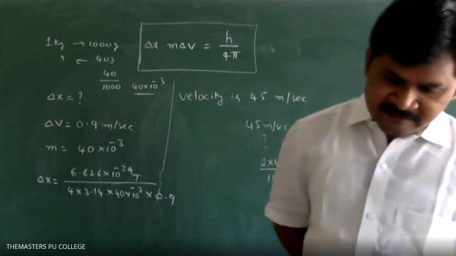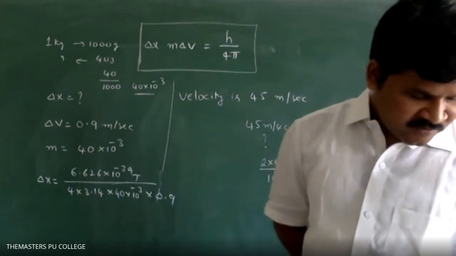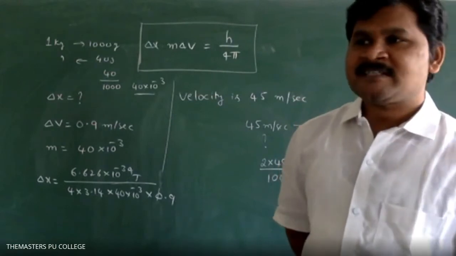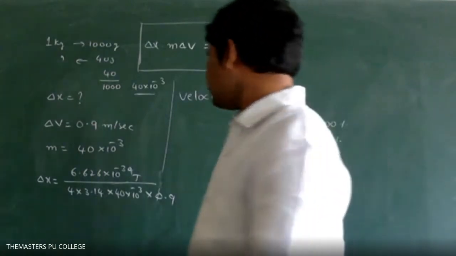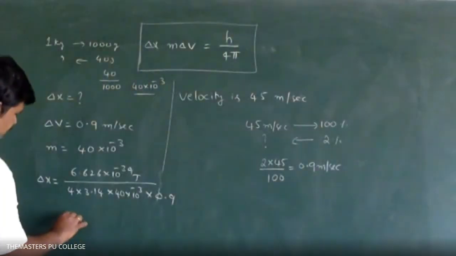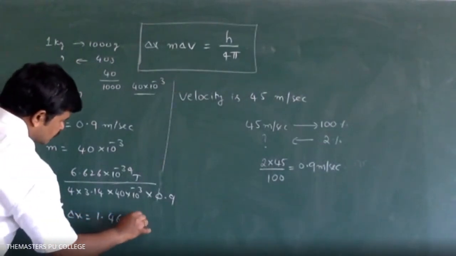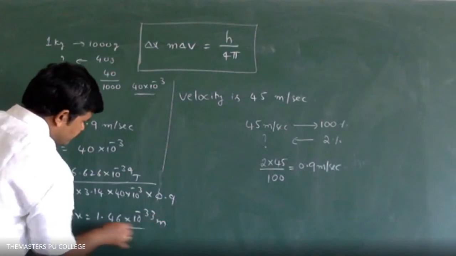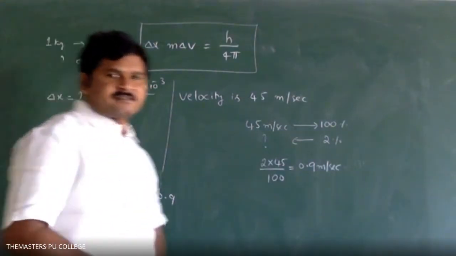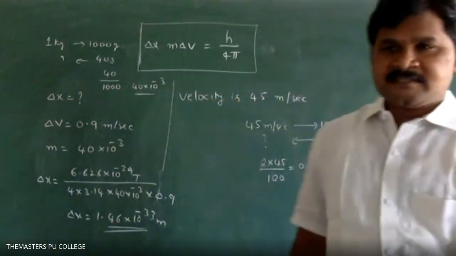Leave it, do the calculation later. The answer is 1.46 into 10 power minus 33 meters.